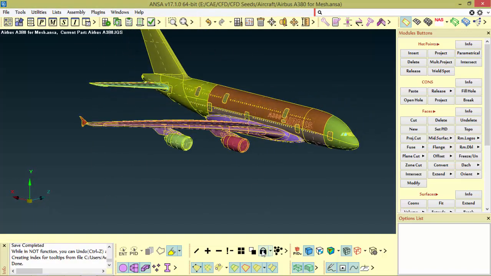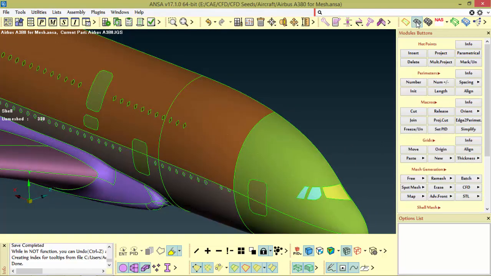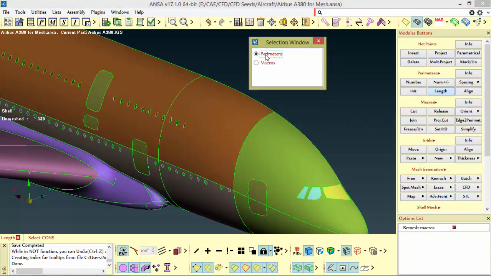After this I am just going to lock my selection, and the first thing we need to do is go to the mesh module, and then we need to understand the concept of length. The length function is in perimeters. When you access the length function, it will ask whether you want to select perimeters or macros.